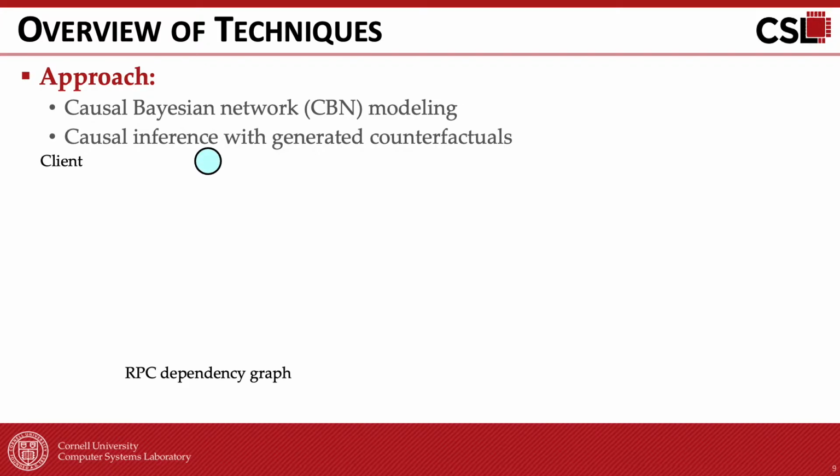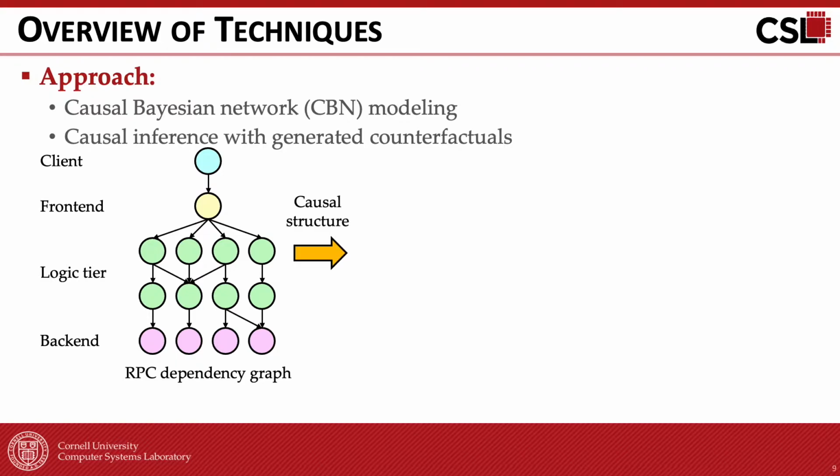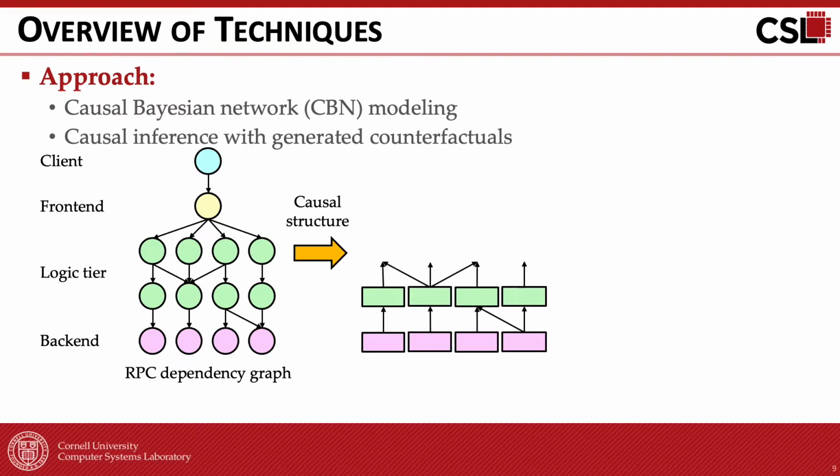The figure on the left is a simple RPC dependency graph between microservices, with a client and a front end which fans out the request to several services in the logic tier. Finally, the data are stored in the backend databases. We model the causal structure of the application graph with a causal Bayes network, or CBN, which follows the RPC dependency graph. The causal Bayes network is a probabilistic graphical model where the edges indicate the causal relationships.